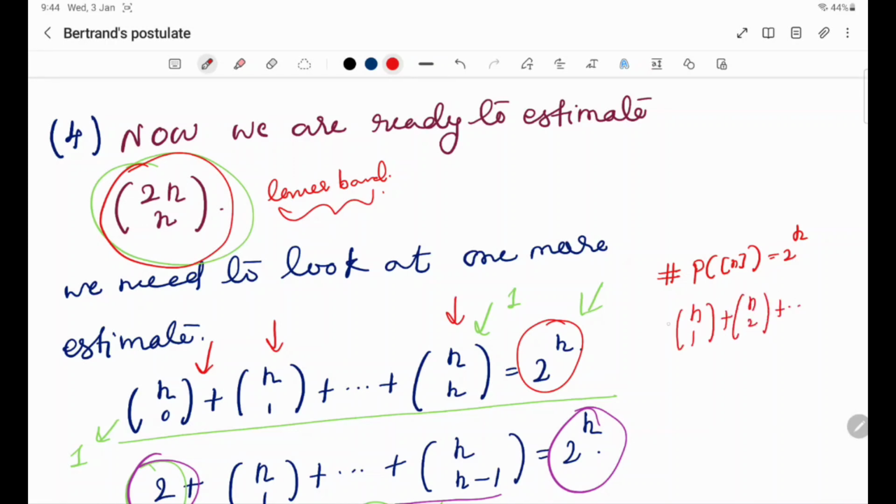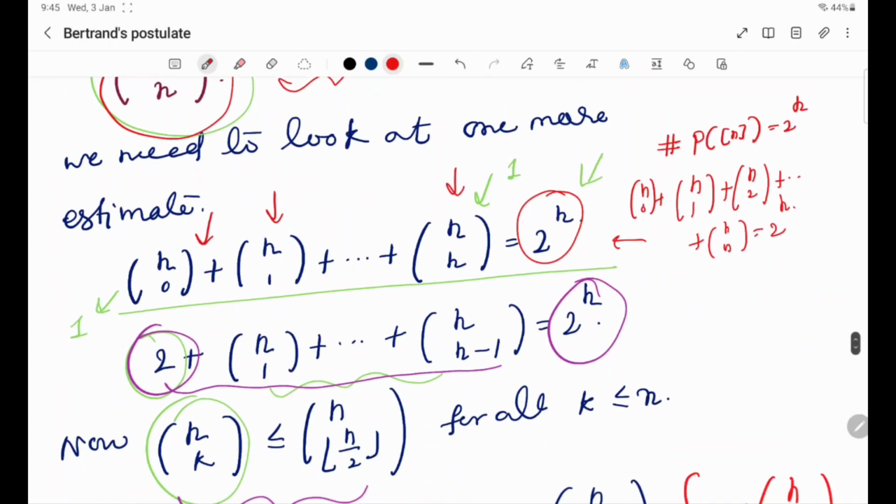Finally you have nCn of them, and also you count nothing, nC0. So that is equal to 2 raised to n. You also add the empty set, so nC0 is 1. So that gives the formula like this.